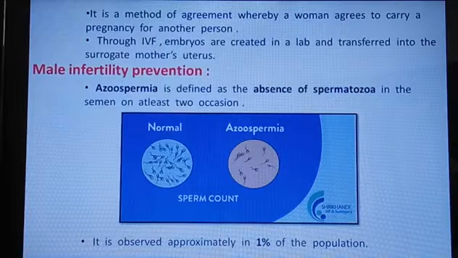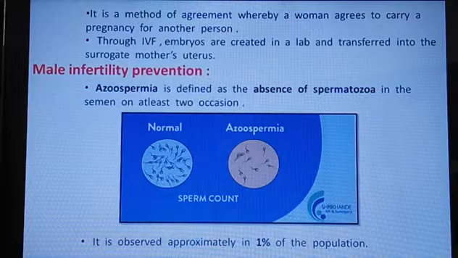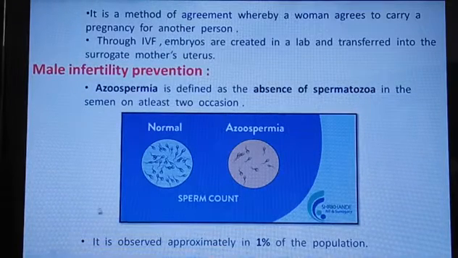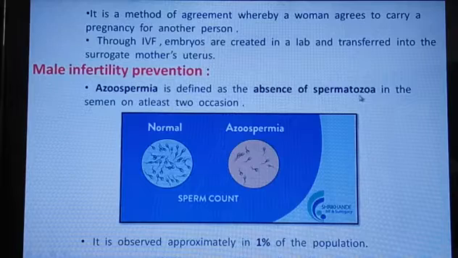Under assisted reproductive technology, we saw so many procedures. Another procedure is male infertility prevention. Under that procedure, one of the conditions is called azoospermia. Azoospermia is defined as the absence of spermatozoa in the semen on at least 2 occasions.